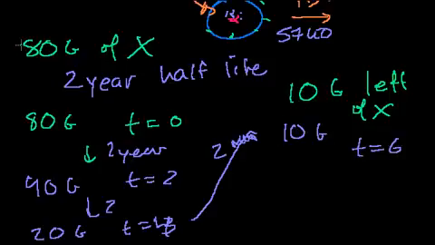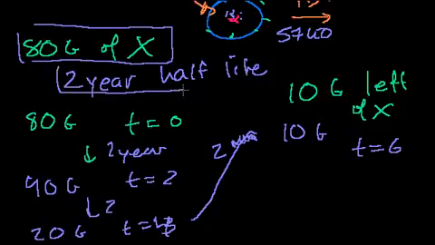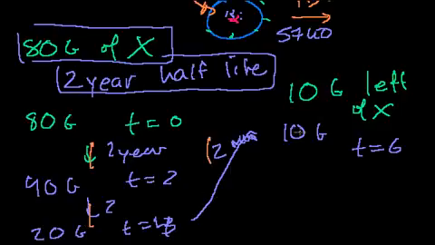So if you know you have some compound, you're starting off with 80 grams, you know it has a 2-year half-life, you get in a time machine, and you didn't build your time machine well, so you don't know how well it calibrates against time, but you just look at your sample, you say, oh, I only have 10 grams left. You know that 1, 2, 3 half-lives have gone by.